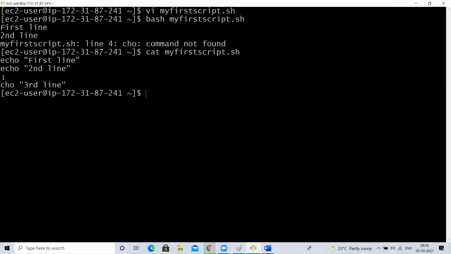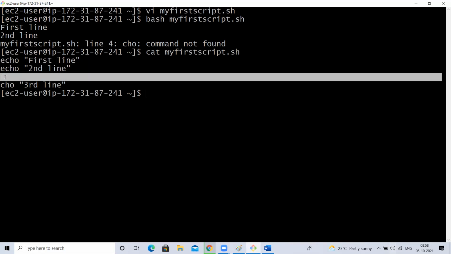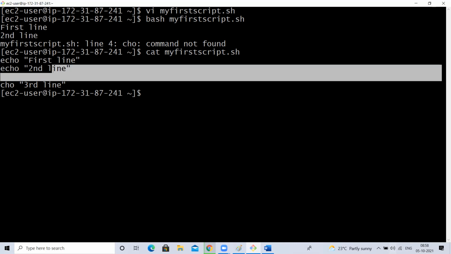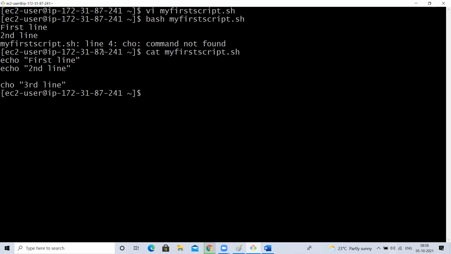Four. Even in shell scripting, if you skip a line and leave it empty, that is also a line. In Java and all, it's the same: wherever there is a line, it will read it. So the first line printed, the second line printed, the third line had nothing to do, so it was ignored. But on the fourth line it says command not found.